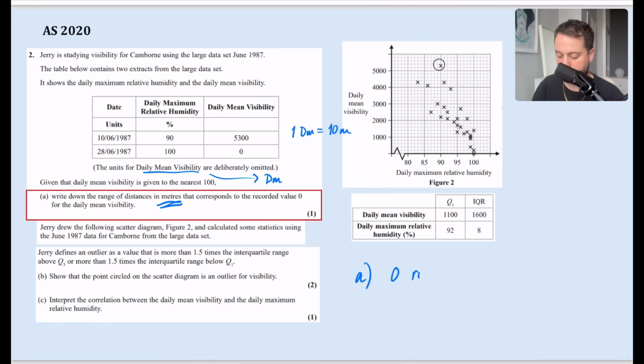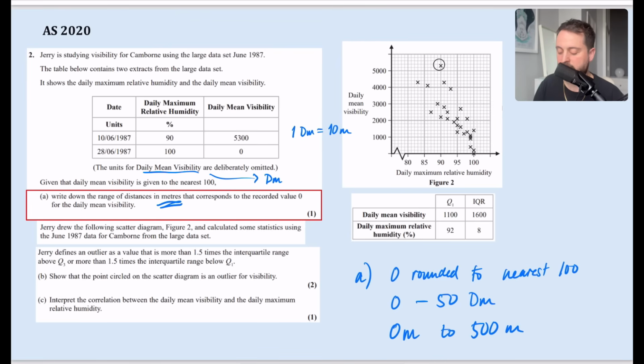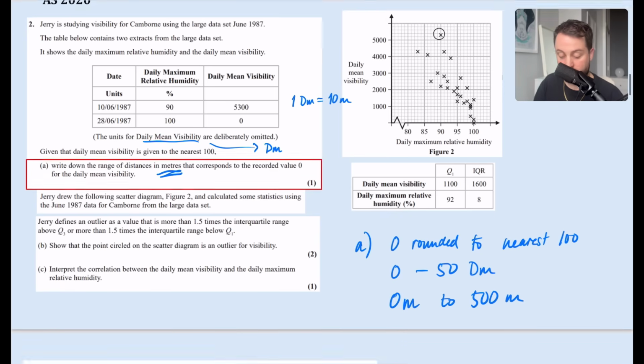So 0 rounded to the nearest 100 is actually representing everything between 0 and 50 decameters, but because they want the answer in meters, we're going to have to times that by 10. So it is anything between 0 meters and 500 meters, because decameters to meters is timesing by 10. And then they do some other stuff in this question, but we don't actually need that for the last part.